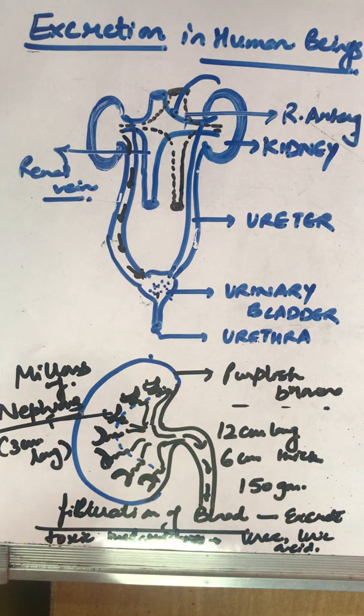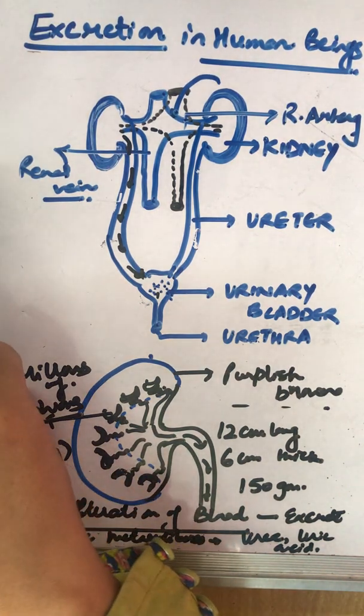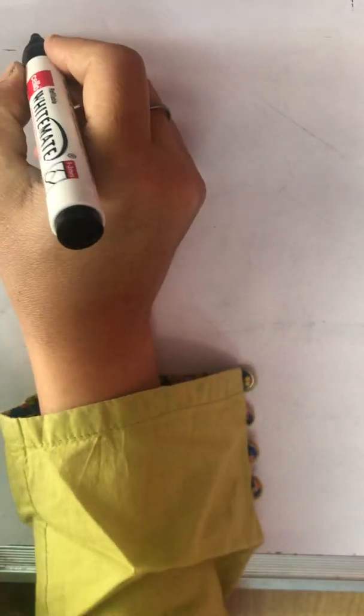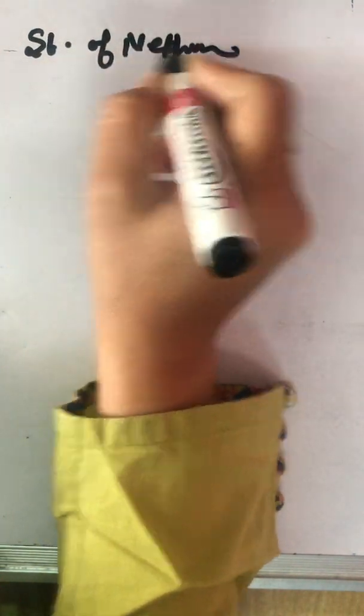Now coming to the structure and functioning of a nephron. What does this nephron look like and how does it function? This nephron is a long tubular structure. Clear? Each nephron, I'm writing here, structure of nephron.